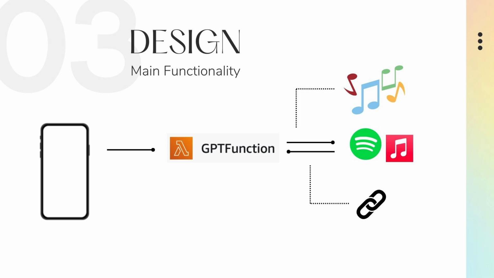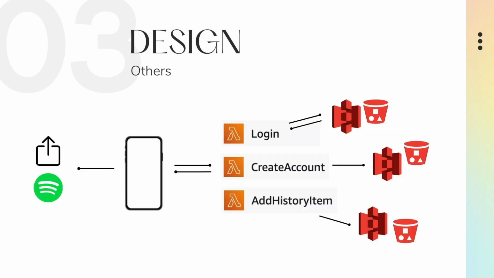After this process, this Lambda function returns the following: the file name that was assigned to the uploaded image, the title and artist of the song chosen, and the corresponding Spotify song link and song ID. Some of these values are used to send to another Lambda function called addHistoryItem, which will be discussed in the next slide. There are 3 other active Lambda functions in this application.